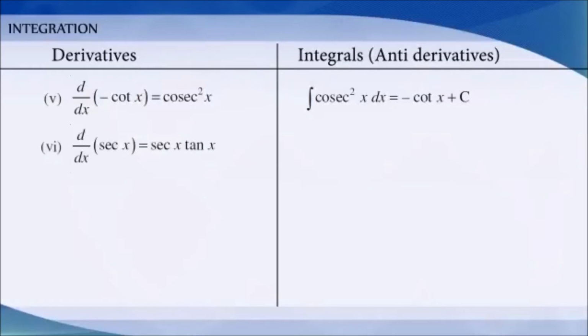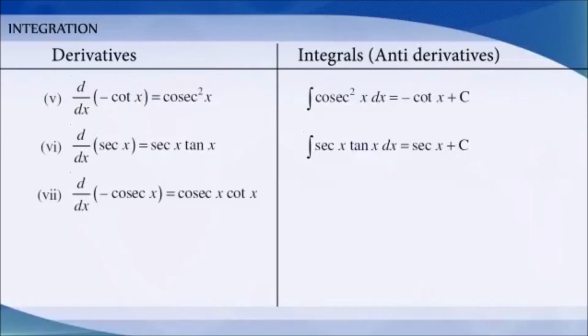Differentiation of secant x is equal to secant x tan x. Therefore, integration of secant x tan x dx is equal to secant x plus c. Differentiation of minus cosecant x is equal to cosecant x cot x. Therefore, integration of cosecant x cot x dx is equal to minus cosecant x plus c.